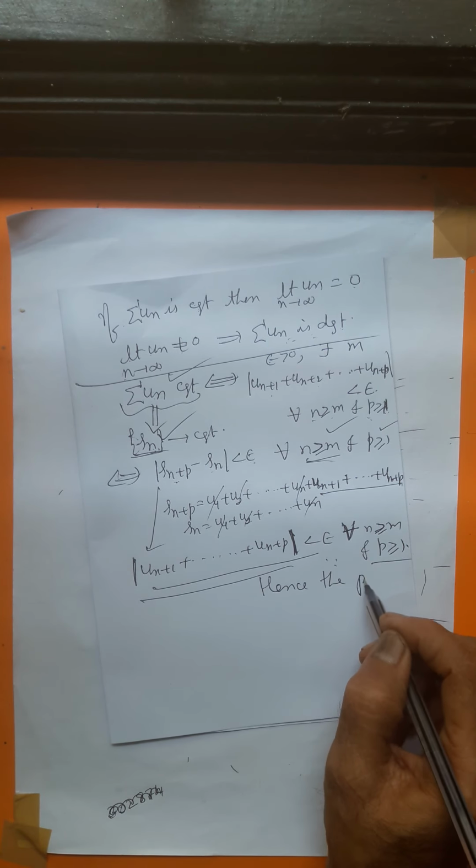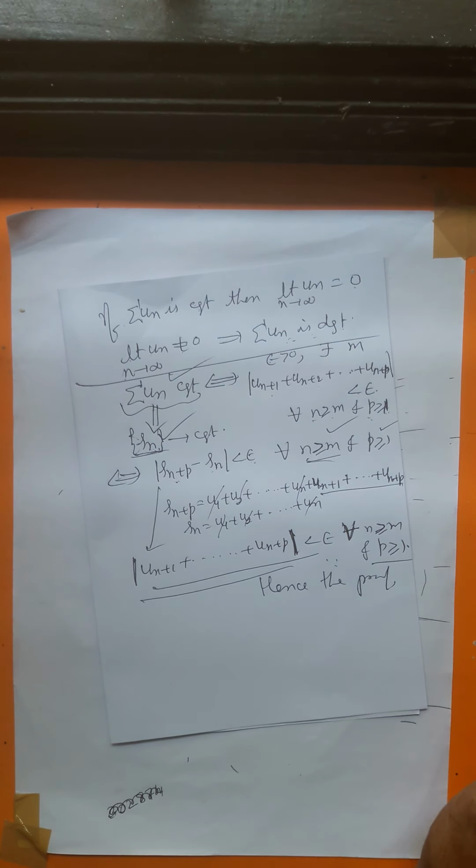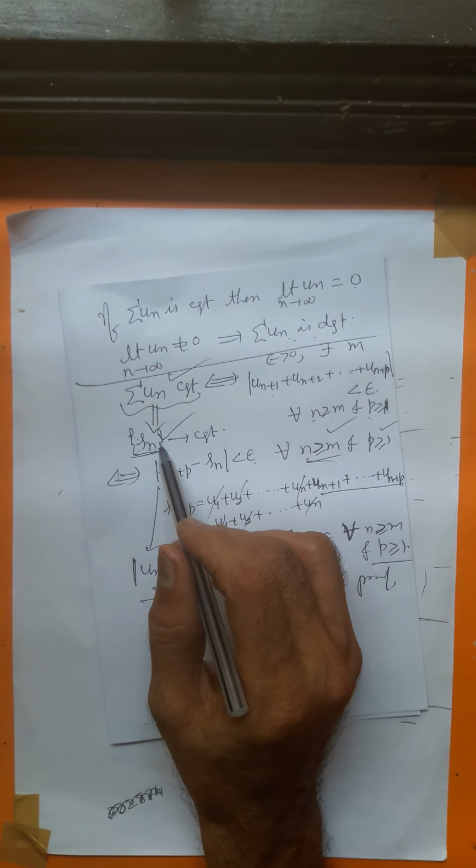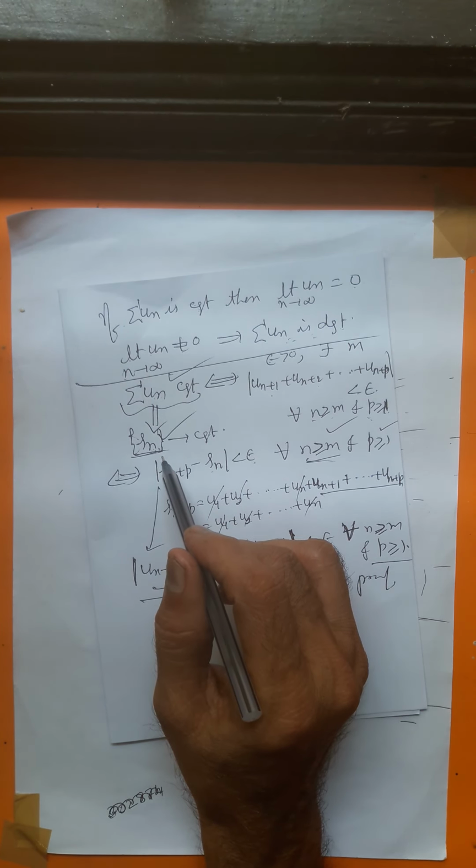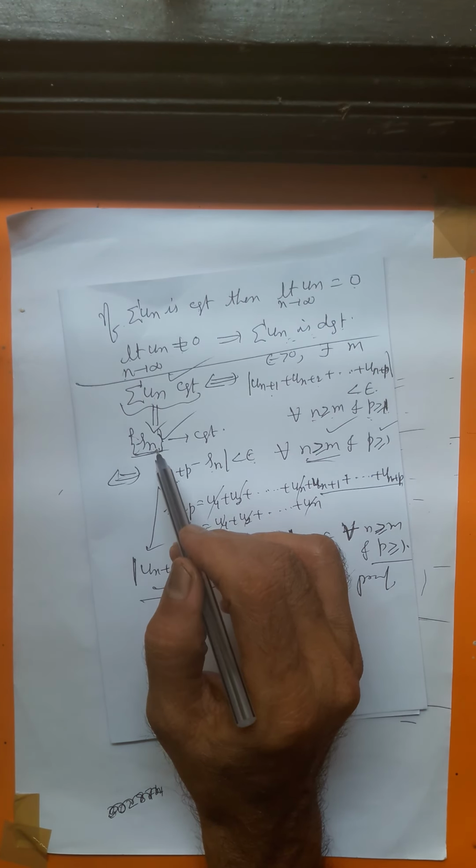Hence the proof. In order to prove the Cauchy's general principle of convergence for a series, you are making use of the Cauchy's general principle of convergence for a sequence.